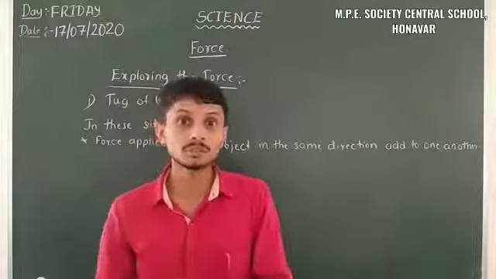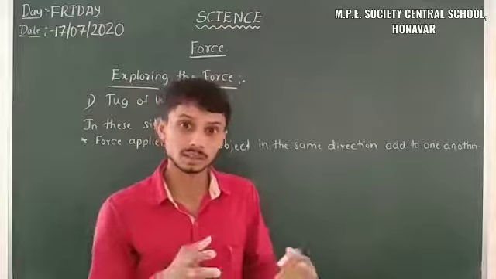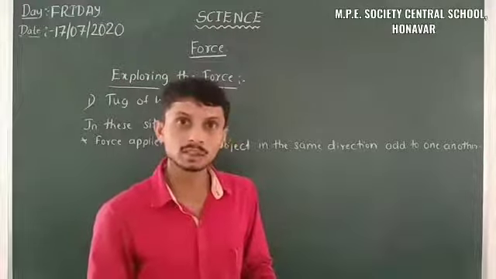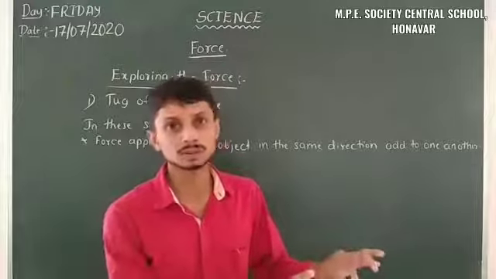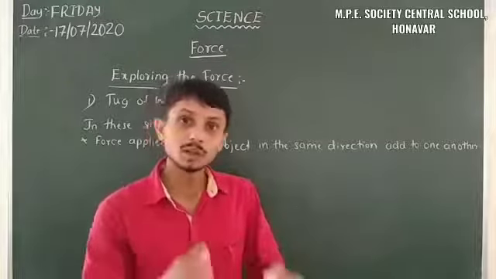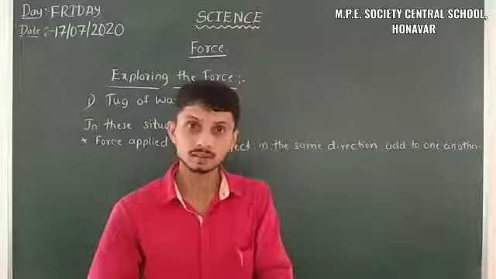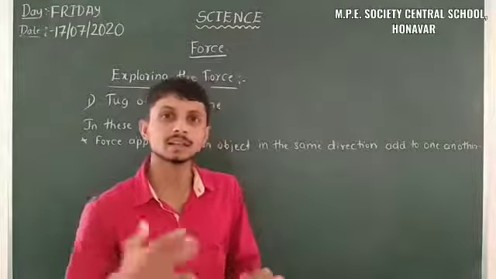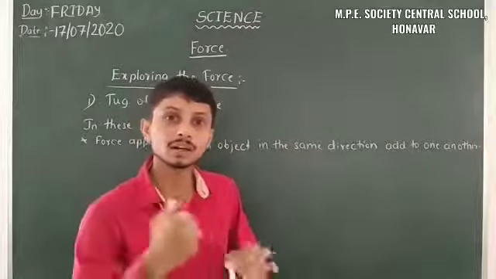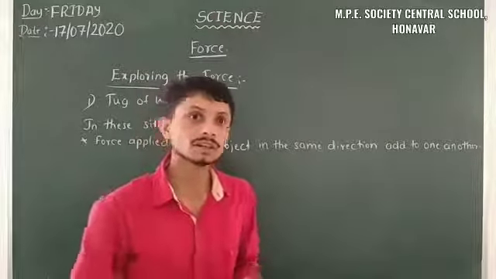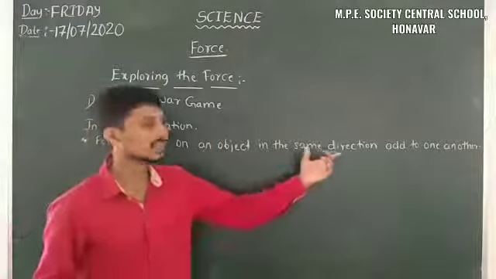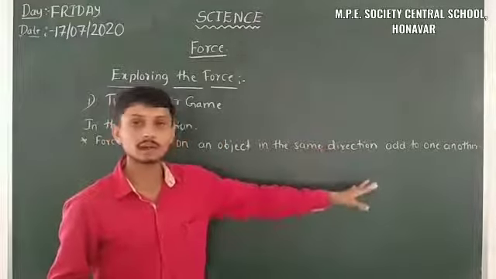But when your friend also comes and applies some force on that box, then the box will automatically move, because your force and your friend's force are both applied in the same direction. That means it will move in the direction of the force. So that is the example of forces applied on an object in the same direction adding to one another.